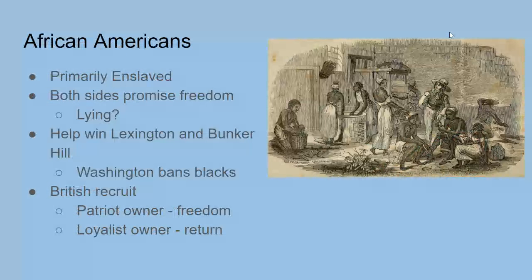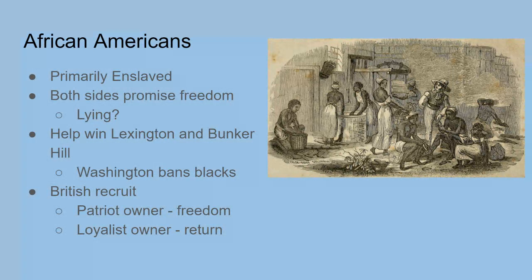So that brings us back to the African Americans. This group is primarily enslaved. And really, when they decide which side to fight on, it comes down to which side promises freedom. Unfortunately, there were commonly empty promises. In 1775, more than 500,000 African Americans, most enslaved, lived in the 13 colonies. Widespread talk of liberty gave thousands of slaves high expectations, and many were ready to fight for a democratic revolution that might offer them freedom.